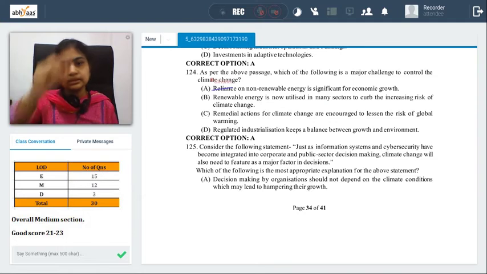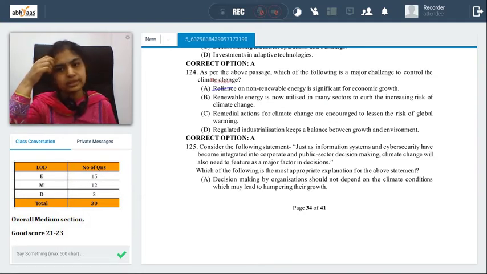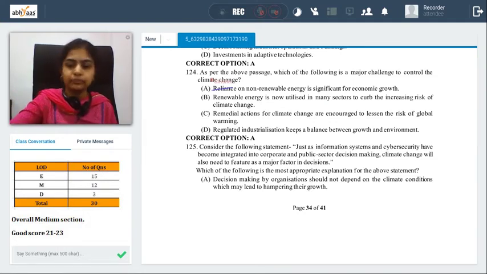Next one. Consider the statement: just as information systems and cybersecurity have become integrated into corporate and public sector decision-making, climate change will also need to feature as a major factor in decisions. Which of the following is the most appropriate explanation for the above statement? Let's look at options. Decision making by organizations should not depend on climate condition. It should depend.